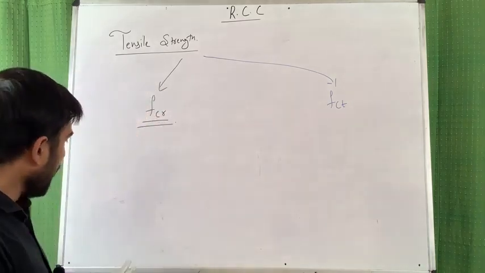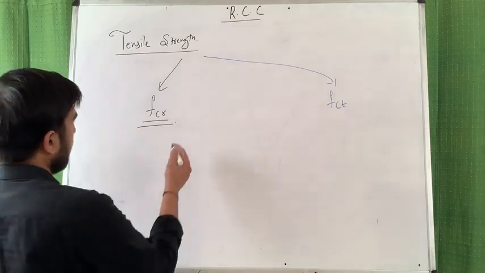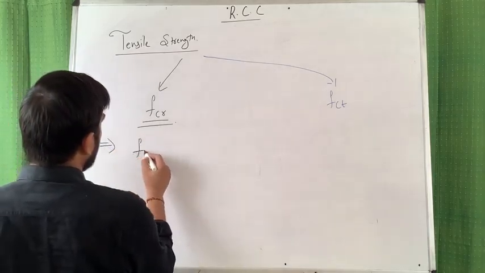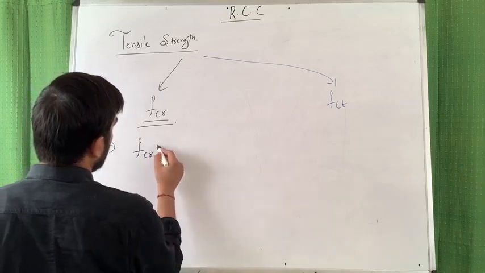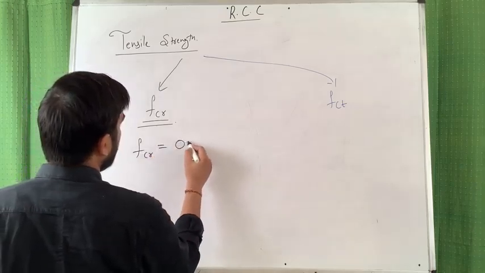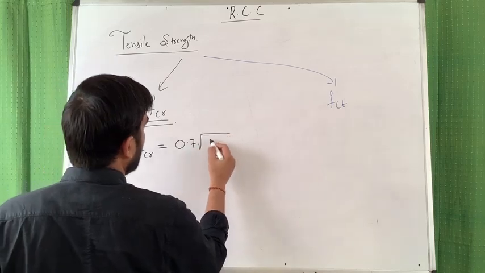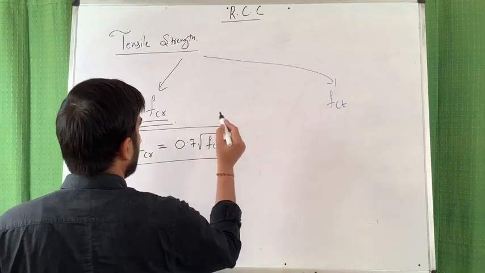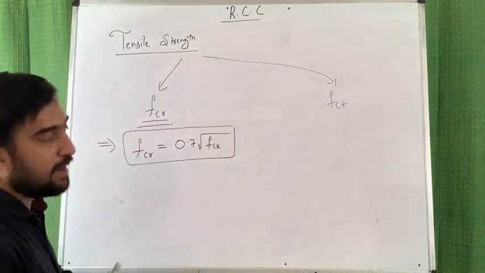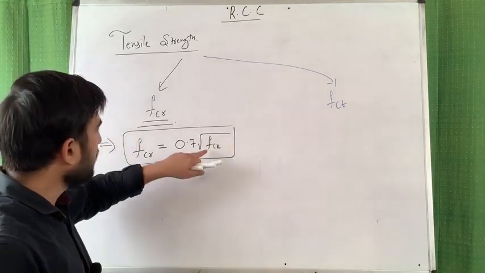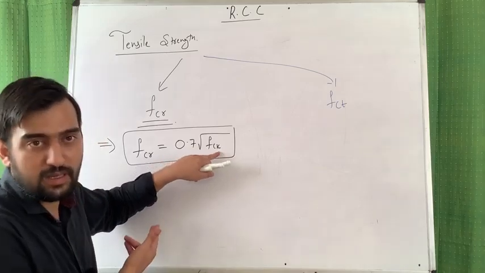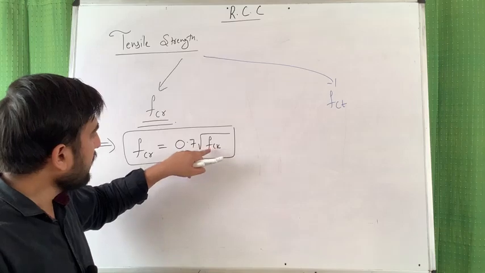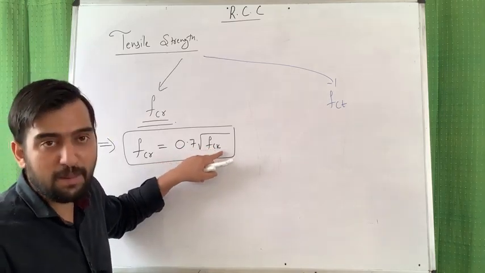Okay. For calculating FCR, we have the empirical approach, and as per Indian Standard 456-2000, FCR is 0.7 times under root FCK. My dear friend, this FCK is your characteristic compressive strength, and its unit is Newton per mm square or MPa.